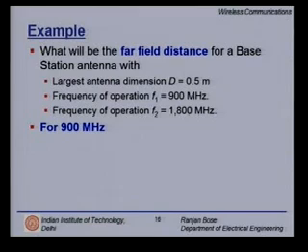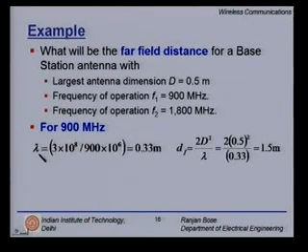For the 900 megahertz frequency band, first we calculate the wavelength. Wavelength is nothing but the speed of light divided by the frequency of operation, 900 megahertz, and we get 0.33 meters. They are fairly long waves. In fact, just because they are so long, they can bend around corners, get diffracted, and you can still receive it on your mobile handsets even when you do not have a line of sight.